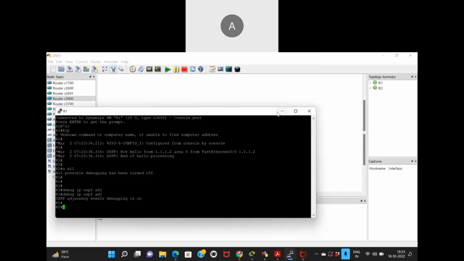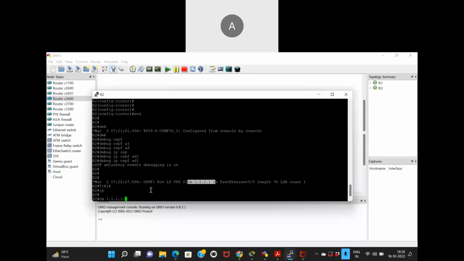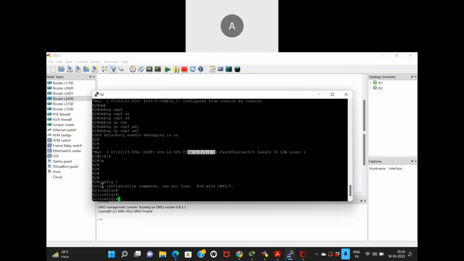Now I'm going to let me advertise a route from this side. Let's say this router is in Delhi, and I am giving you a route to some place. There's a famous mall here called DLF Mall. So I'm going to tell you the route to DLF Mall. You don't know about it.